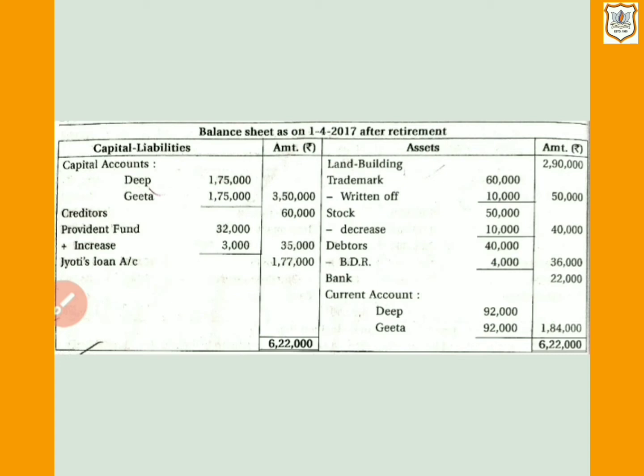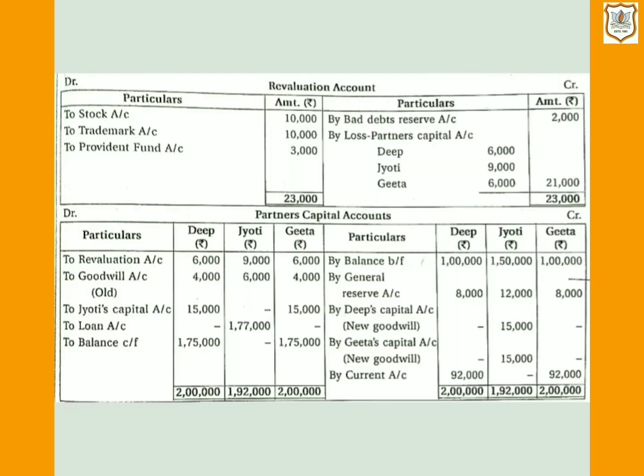That means here differential amount, that is 10,000. It indicates that value of cost is reducing. So let us see another effect. Now its second effect will be on debit side of revaluation account, as stock is an asset and value of it is reducing by rupees 10,000. So it will be considered as loss. Now next point.